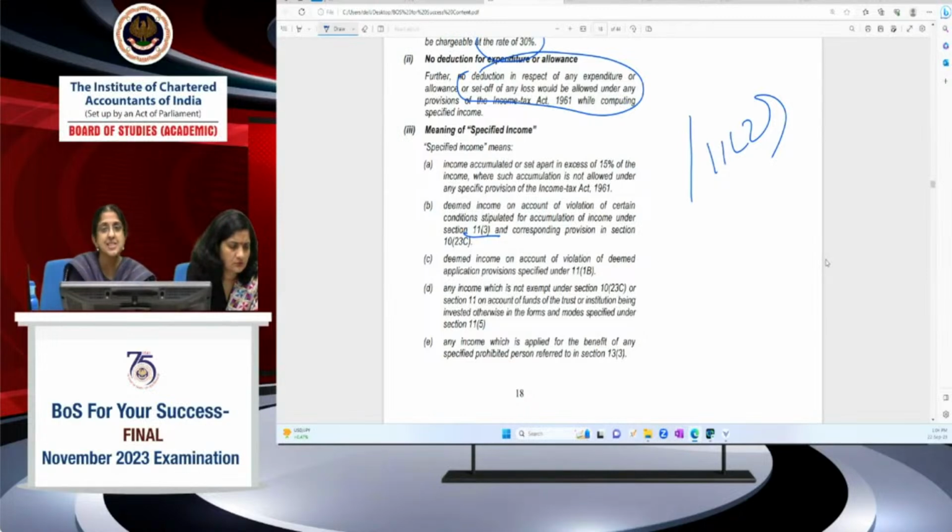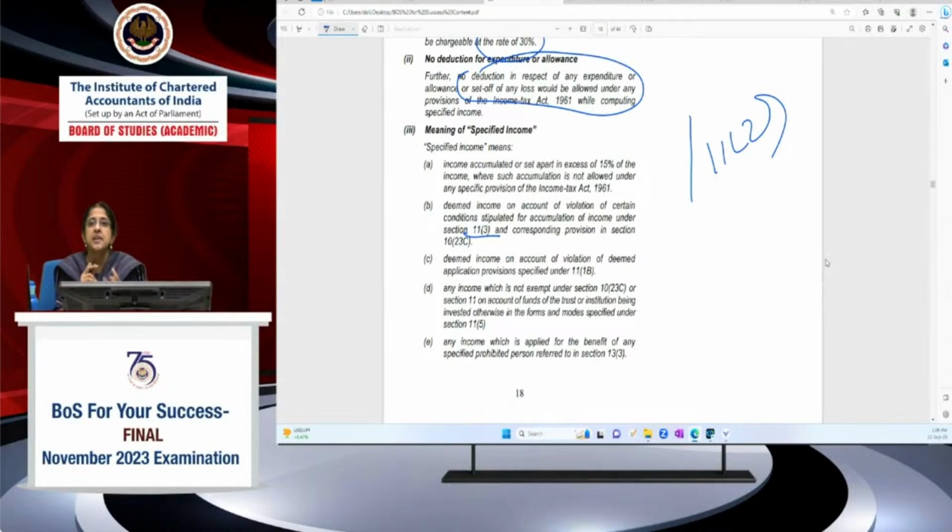If the trust does that, then whatever amount it has applied for that particular purpose, whatever amount it has donated, will be treated as a specified income. See, when is donation permitted? Out of normal current year income, donation to another registered trust is permitted, except towards the corpus of that trust. But when you're accumulating the income under 11.2, the accumulated income is supposed to be used for specified purposes.